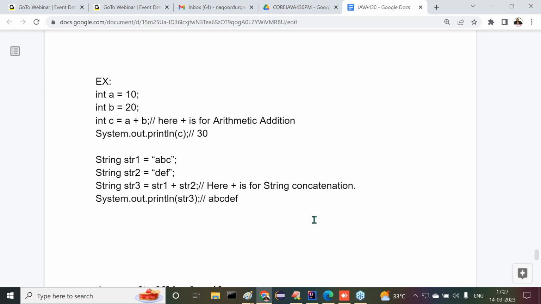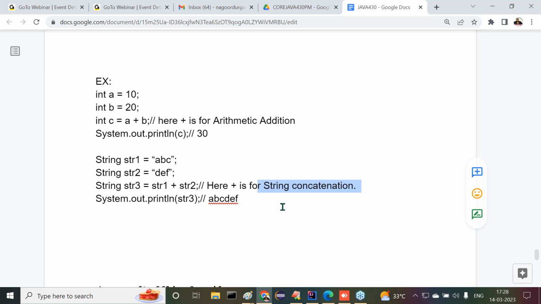Now tell me, straightforward information. Here plus is an operator. One time it is used for arithmetic addition, another time it is used for string concatenation. That means a single operator has multiple functionalities. Arithmetic addition is different, concatenation is different. Right, sir.